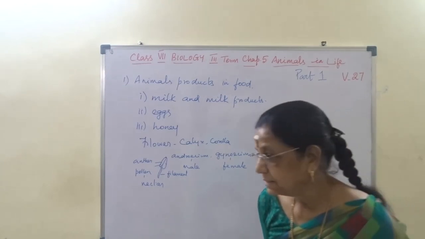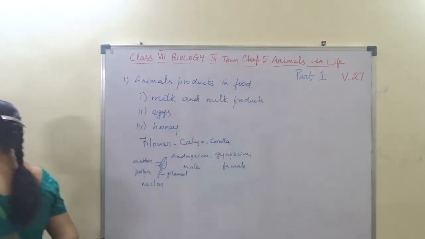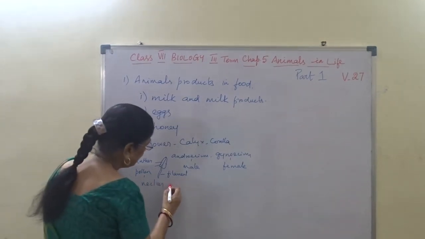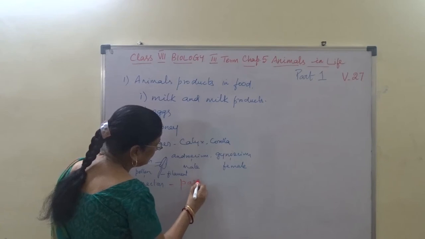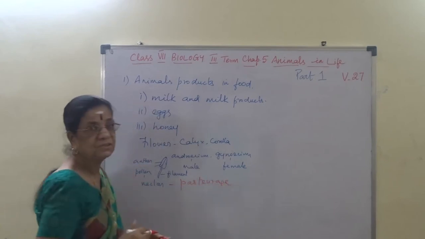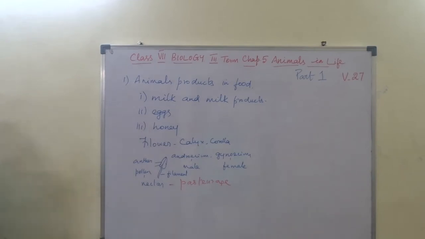And that is called pasturage. Availability of nectar and pollen is called pasturage. It is not in our book, but you should know it.